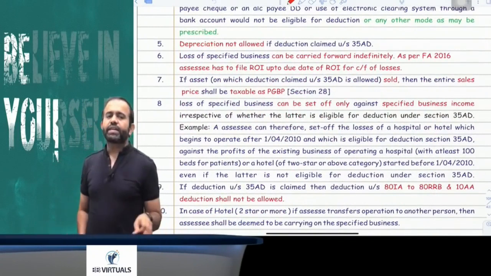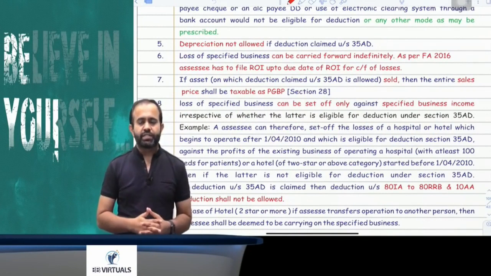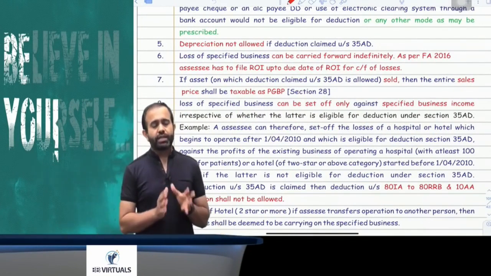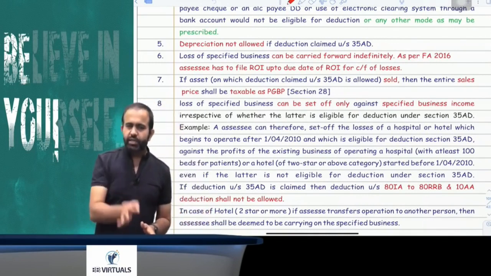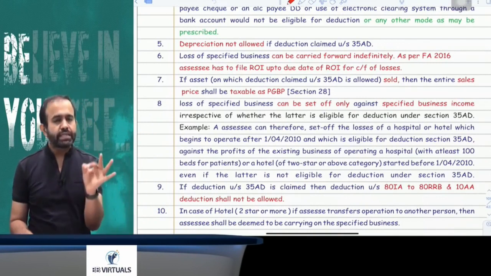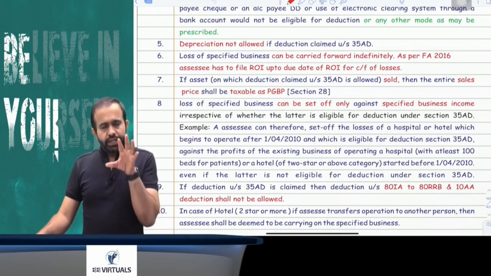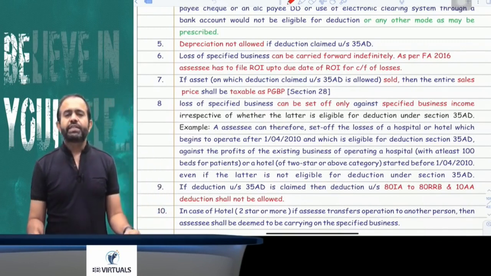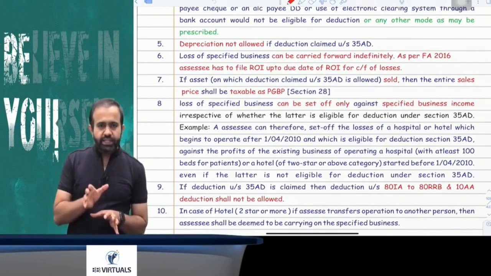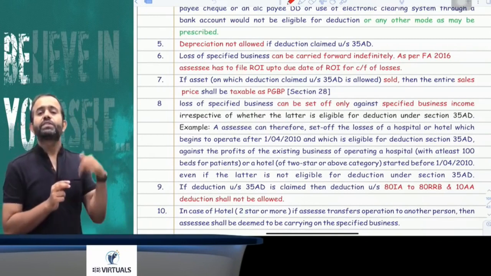Now everyone, please pay attention. Here we are saying that 100% deduction is allowed on the capital expenditure. Now the question is, what about expenditure incurred before commencement of business? Then also it is allowed as deduction. Means any expenditure incurred before commencement of business, on that also 100% deduction is allowed in the year in which business is commenced. Now try to understand, sir, in the initial year, when you are claiming 100% capital expenditure as deduction, then obviously there will be a loss. So in case of a loss under a specified business, that can be set off only against the specified business income.